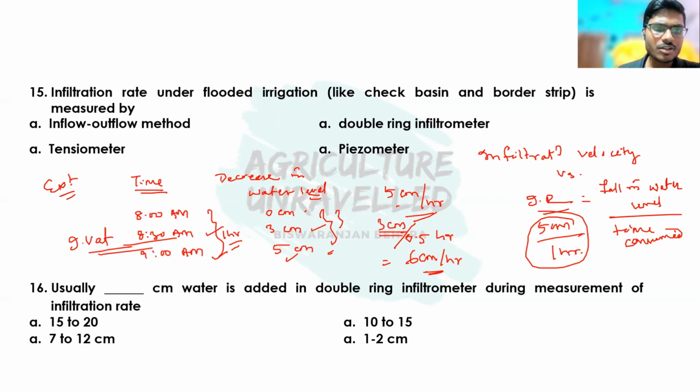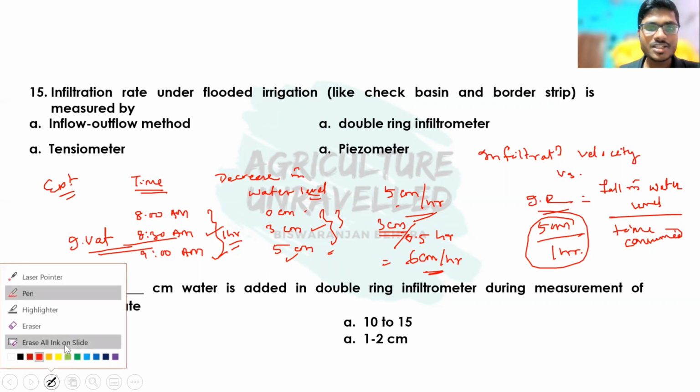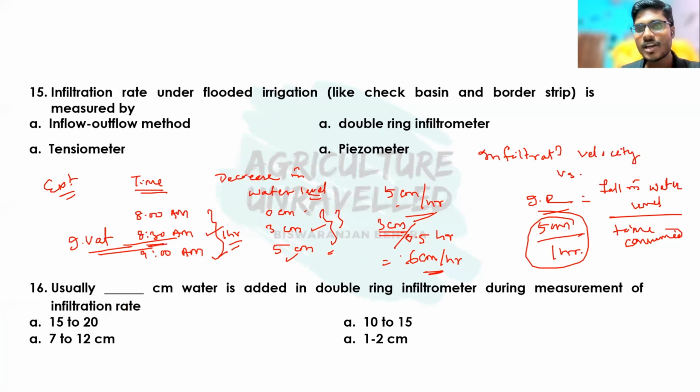Okay, then another term is the steady state infiltration rate. What is the steady state infiltration rate? Here we can notice one thing. At 8:30, the infiltration rate was 6 centimeter per hour, but the final infiltration rate at 9 a.m. was 5 centimeter per hour, which indicates that over a period of time, the infiltration rate decreases.